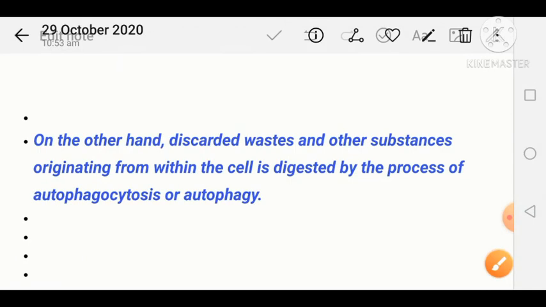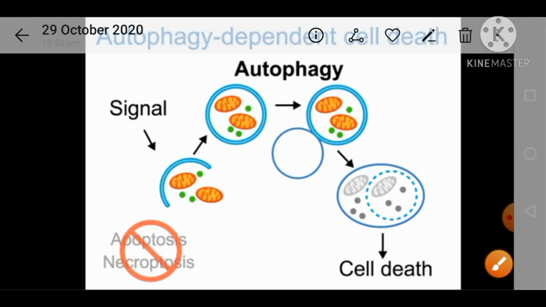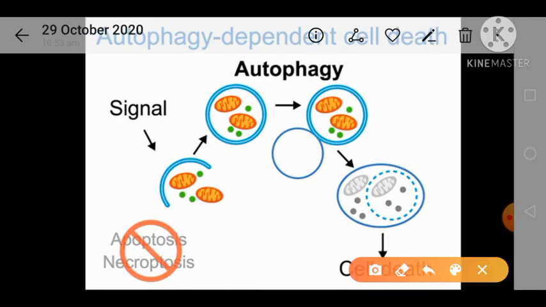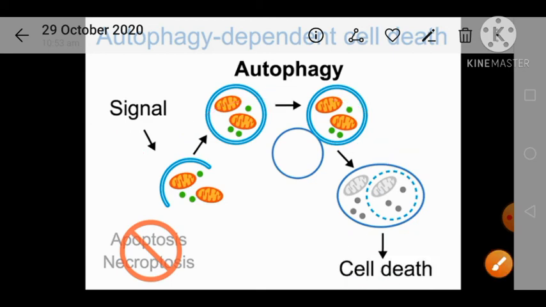On the other hand, discarded waste and other substances originating from the cell are digested by the process of autophagocytosis or autophagy. Autophagy means eating of the self component. See here, when a signal is received by the cell, then the autophagy process begins, lysosome is activated, and finally cell death takes place. This is known as autophagy.